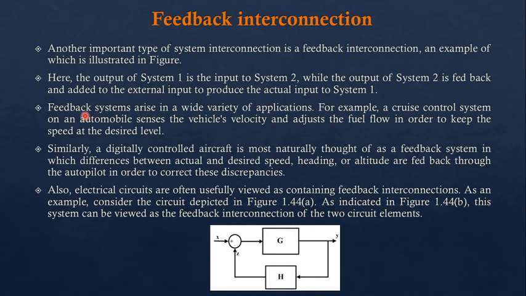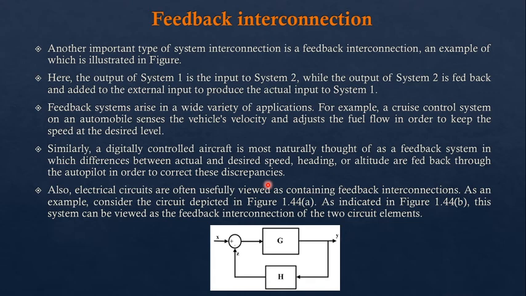Now feedback systems arise in a wide variety of applications. For example, a cruise control system for an automobile senses the vehicle velocity and adjusts the fuel flow in order to keep the speed at a desired level. Similarly, a digitally controlled aircraft is most naturally viewed as a feedback system, in which differences between actual and desired speed, and actual and desired heading or altitude, are fed back through the autopilot in order to correct all these parameters.